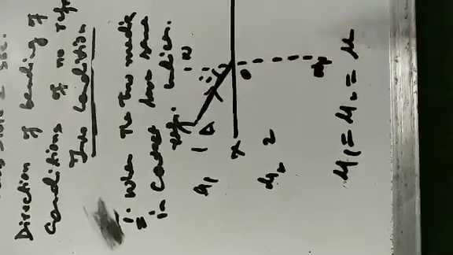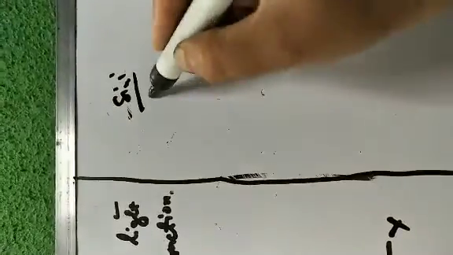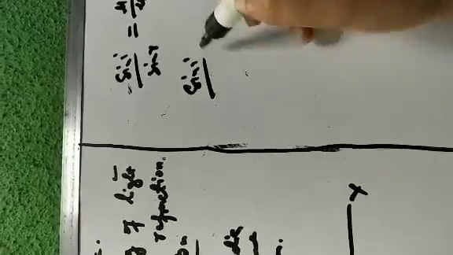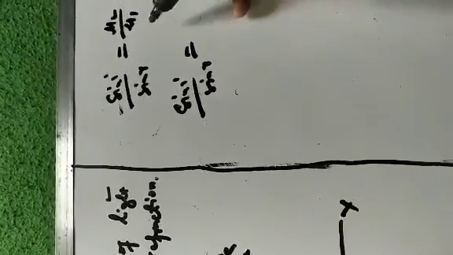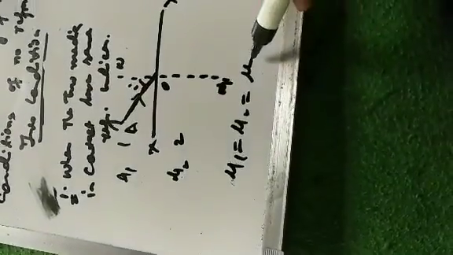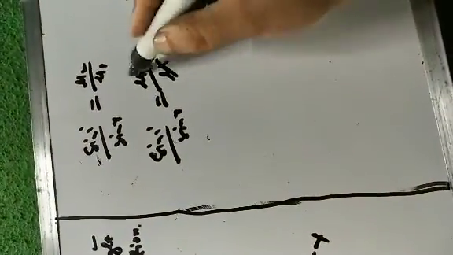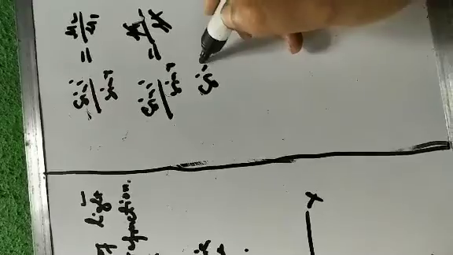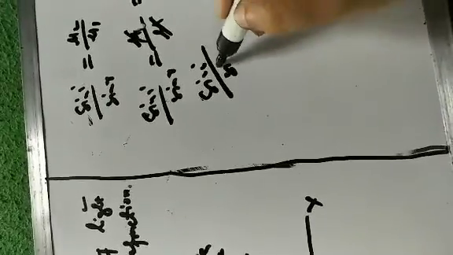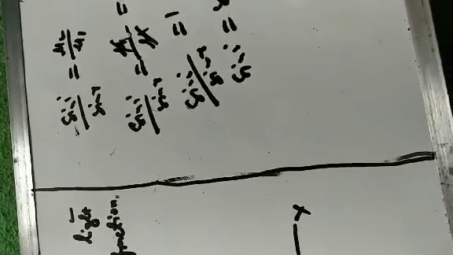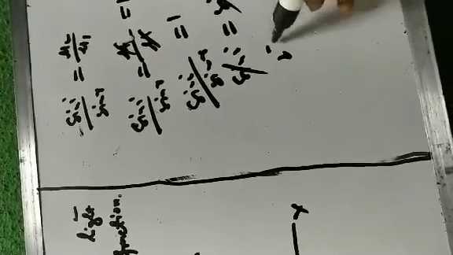Using Snell's law, sin i divided by sin r equals mu2 divided by mu1. Both are equal to mu, so mu divided by mu cancels, equal to 1. Sin i divided by sin r equal to 1, cross multiply, sin i is equal to sin r, sin cancels, i is equal to r.